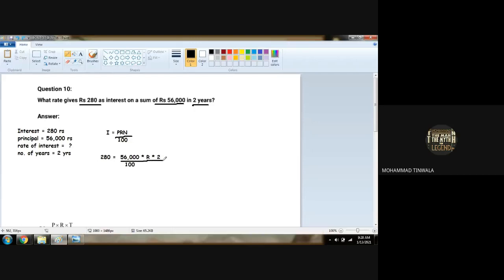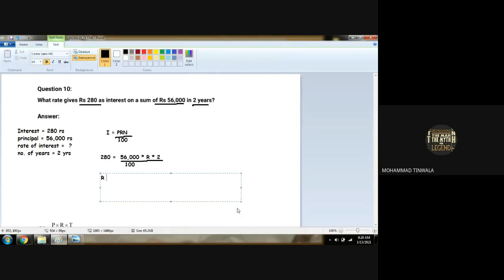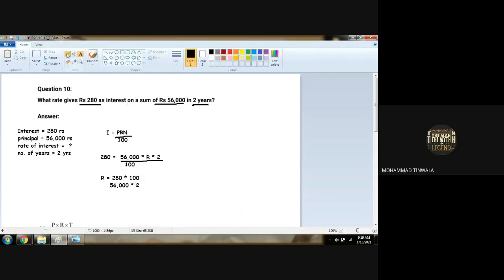Now, we do not have to change anything right here. What we have to do is find R. So R will be at a side, 280 as it is. Now whatever is in the denominator along with R will come to multiply with 280. And whatever things are in the numerator will be going towards the denominator. Is that clear? Yes. Am I clear to everyone?